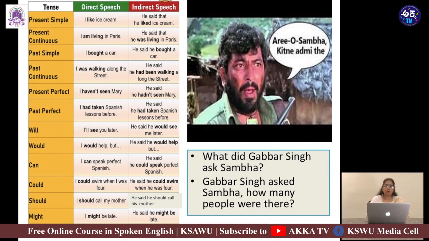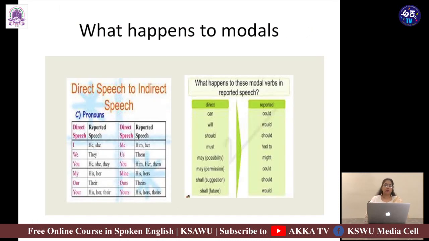And of course, we change modals. So let's say, for instance, the last sentence where I say, I might be late. He said he might be late. Like that, we use different kinds of modals while we are transforming direct to indirect. What are modals then? As I said, let's look at the list of some modals.